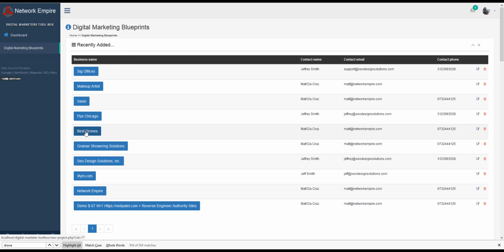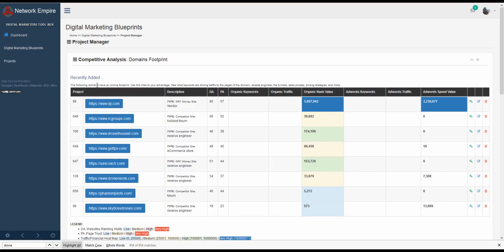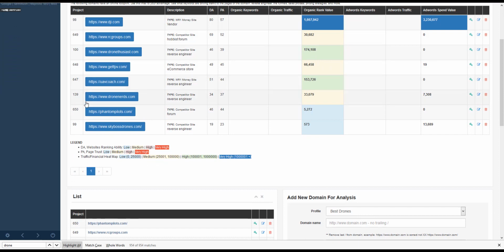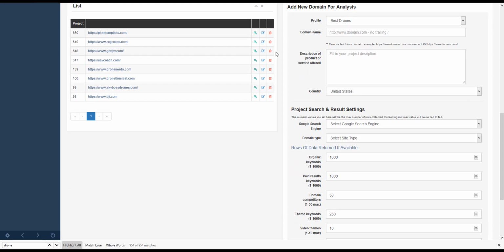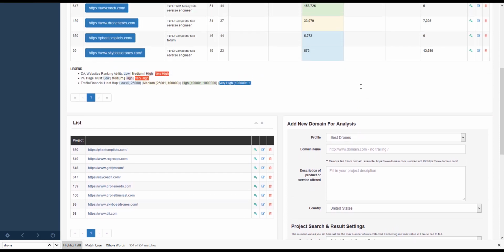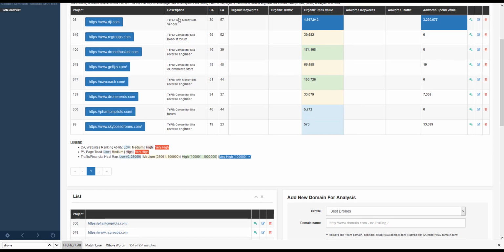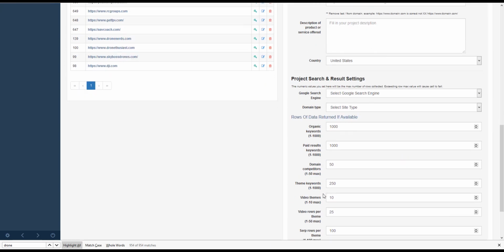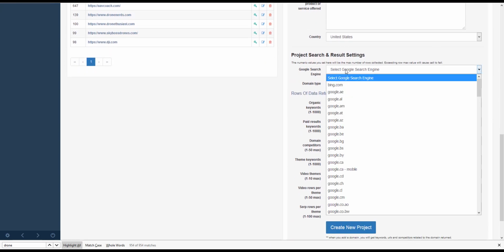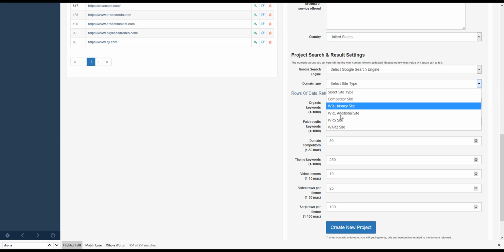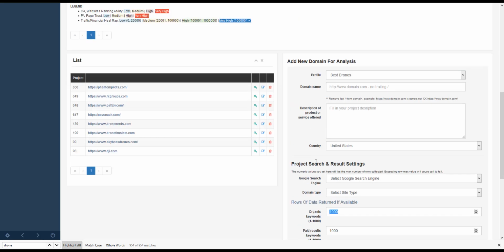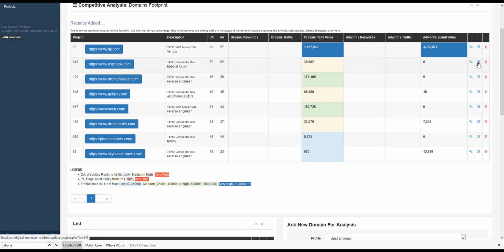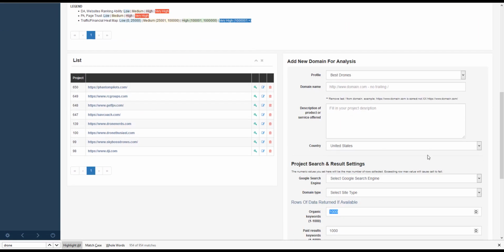Okay, so when we click on best drones, we're in the place with all our projects. Here's all the domains we've added, and there's a new control panel over here. So what you need to do, if you've not made any updates, is go and update the description and make sure that you reselect the country, the search engine, the domain type, and just save it. The way you do it, if you want to update it, is through the update button over here, and you get a form similar to this.